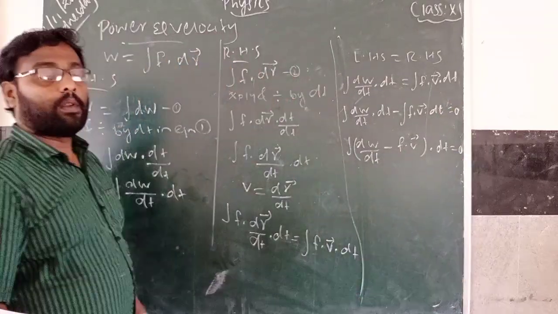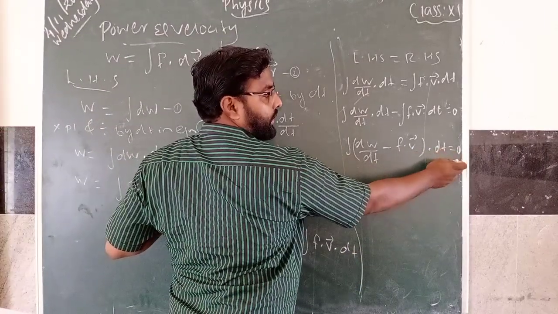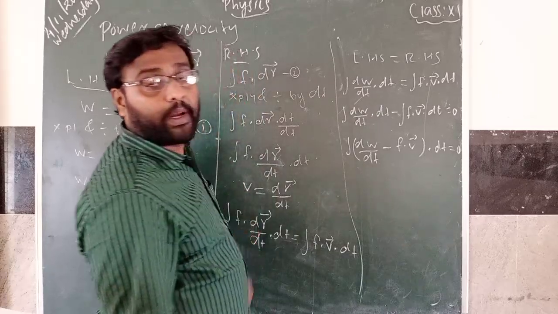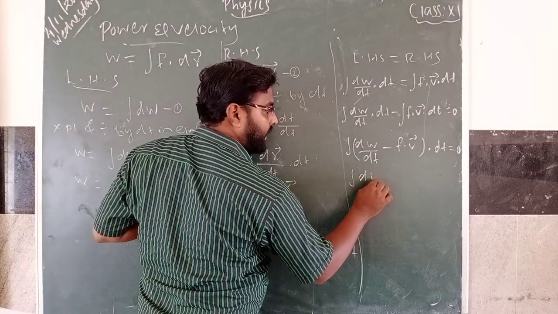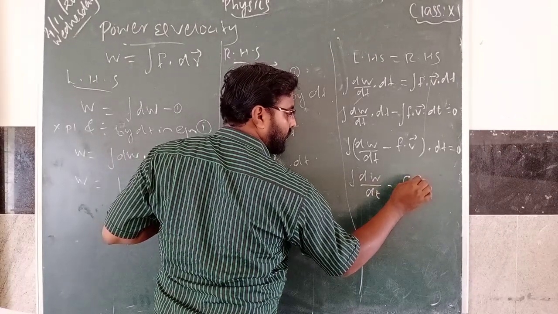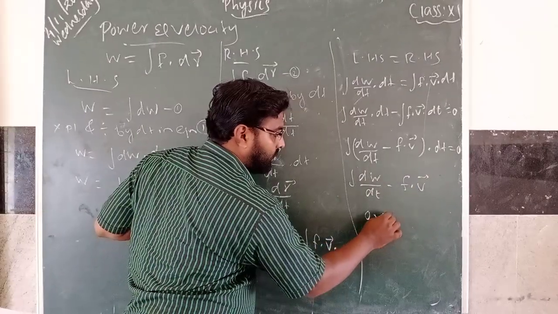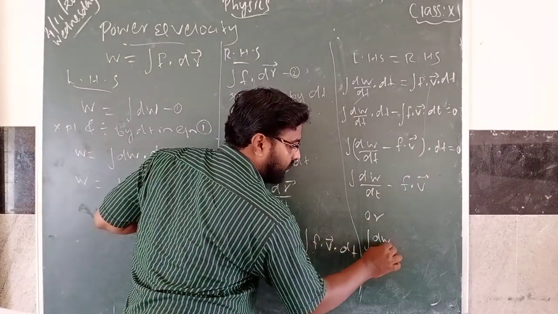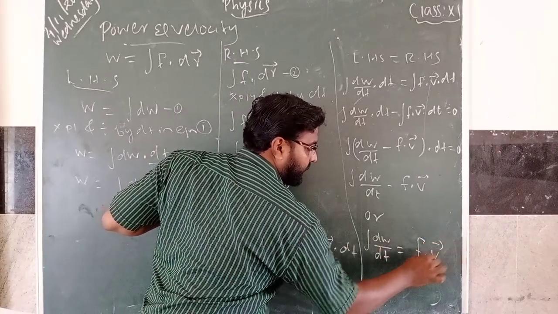Now 0 by dt is 0 only. So we will get dW by dt minus F dot v, or you can write dW by dt equal to F dot v.